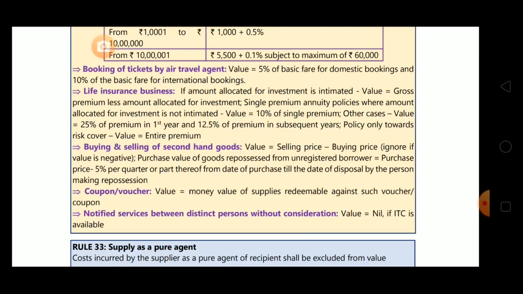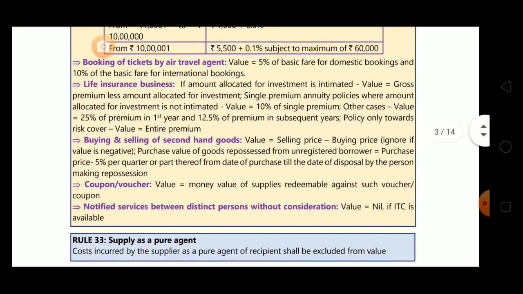Other cases are, in other cases, if these two cases are not there, exclusive case is not there, so in other cases value will be 25% of the premium in the first year and 12.5% of the premium in subsequent years.